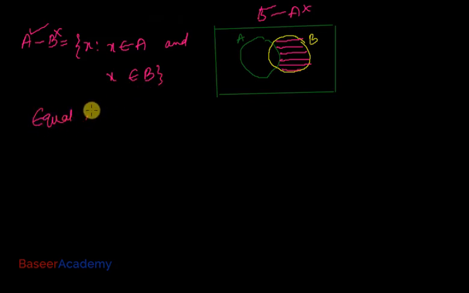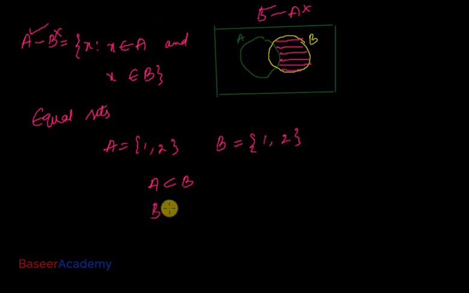Let us now learn about equal sets. Two sets A and B are equal if every element of A belongs to B and every element of B belongs to A. Let's say I have a set A which contains elements 1 and 2, and another set B which contains elements 1 and 2. Every element of A is also an element of B. So I can write it down like this: A is a subset of B, because every element of set A is also an element of B.